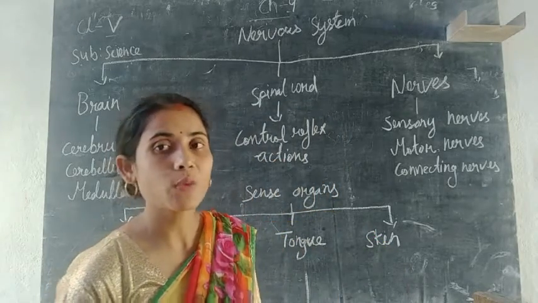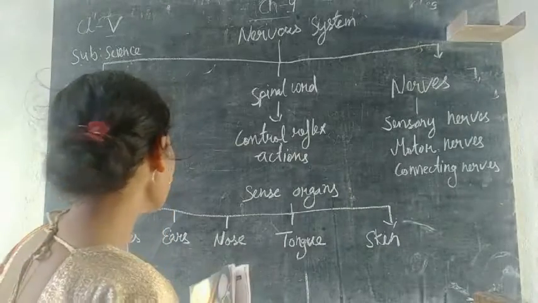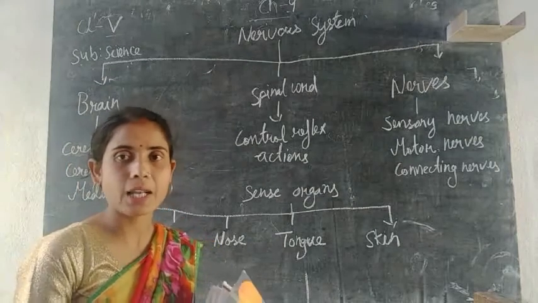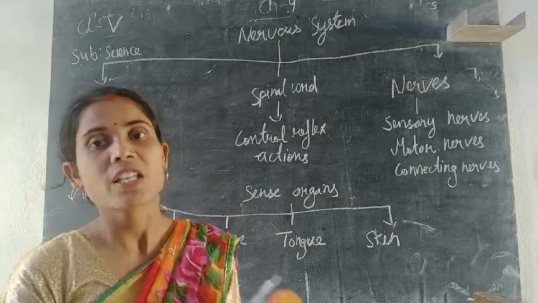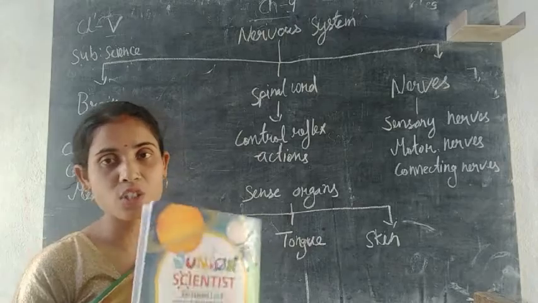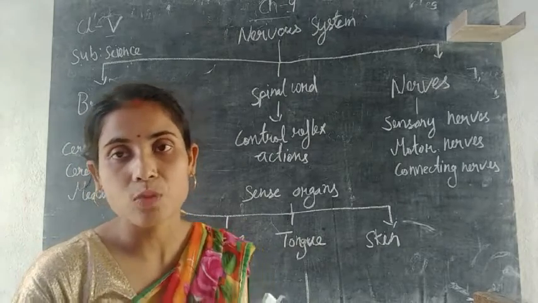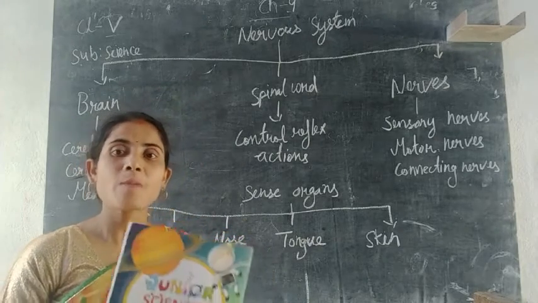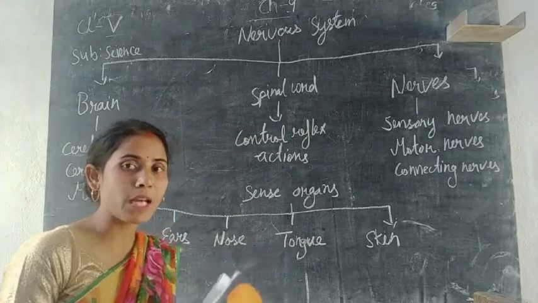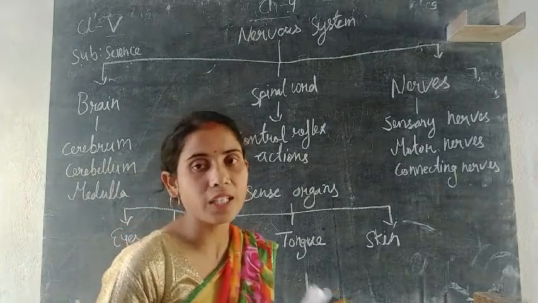So what have we discussed? We have discussed our brain, spinal cord and nerves. Brain is classified into 3 parts: cerebrum, cerebellum and medulla. Spinal cord does the function of what? It controls all the reflex action, and what is reflex action? All the automatic action which is performed by the body is called reflex action. Then the last one is your nerves. Nerves are also of 3 types: sensory nerves, motor nerves and connecting nerves.